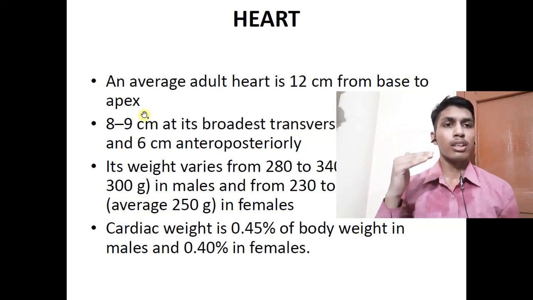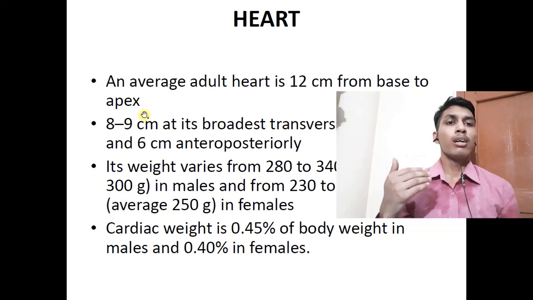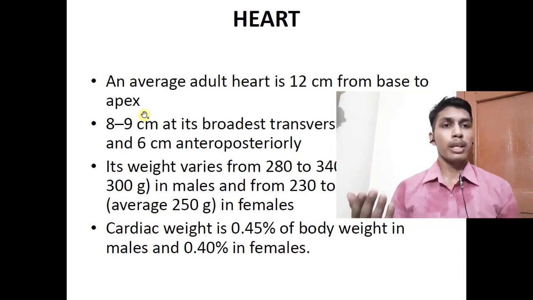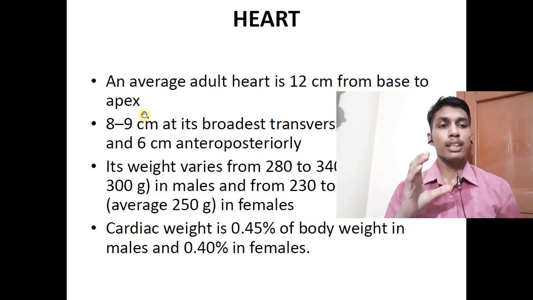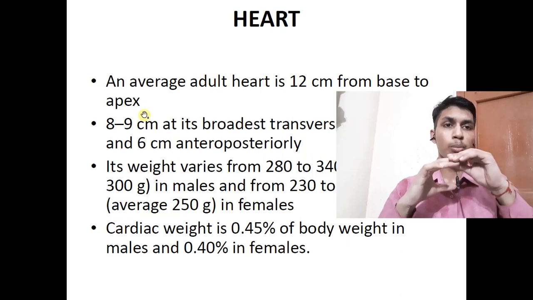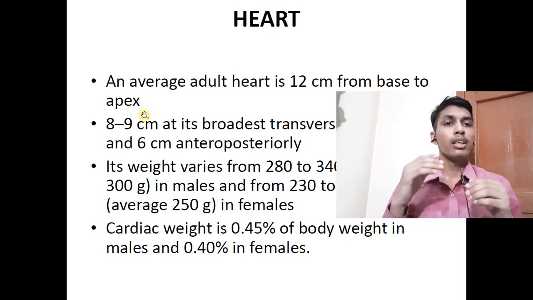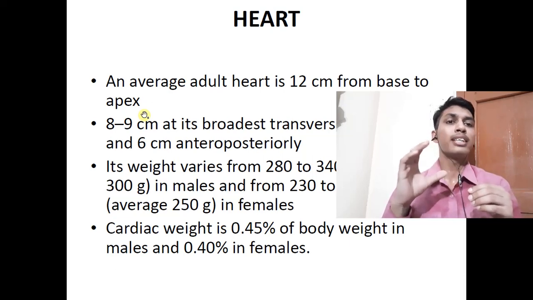This is not true, but it holds true in the case of the lung, as I explained in the previous video on the roots of the lung and bronchopulmonary segments, where the apex is at the superior most and the base is at the lower or inferior, but that was by chance.